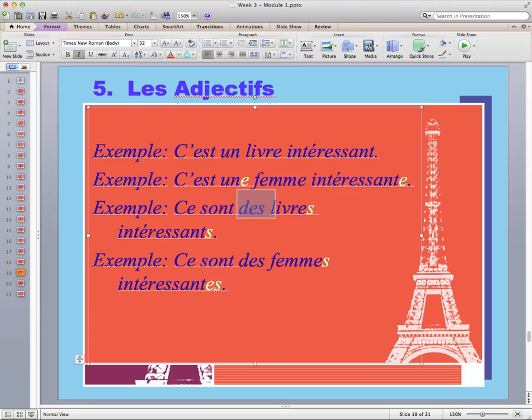Some instead of a books. I had to make this change to make it books from book. And I had to make this change to make it masculine and plural, to match up with books. The last example, ce sont des femmes intéressantes. This is the same as my singular sentence, but now it's in the plural. And again, I've had to change the verb, the article, the spelling of the noun, and the spelling of the adjective.